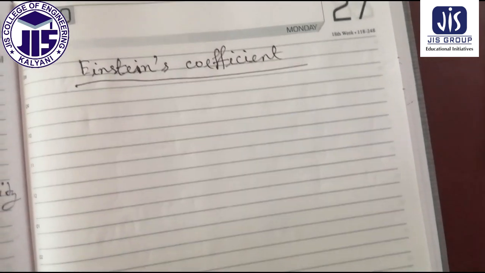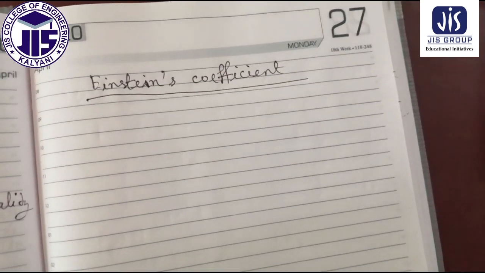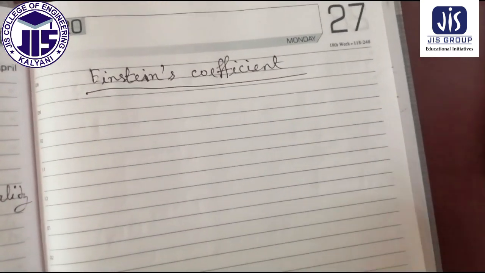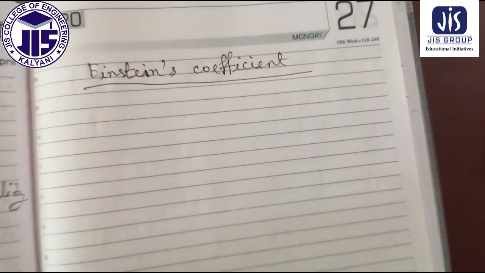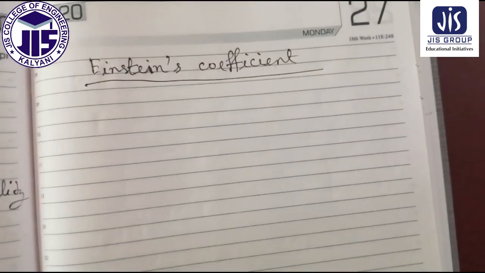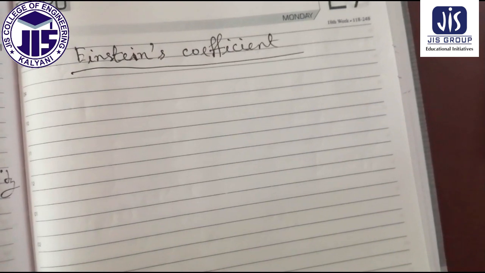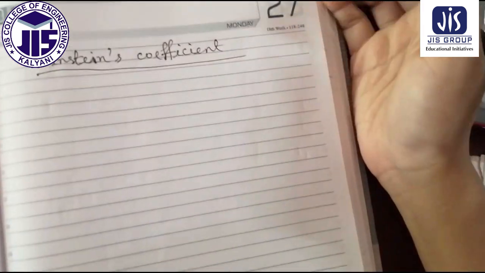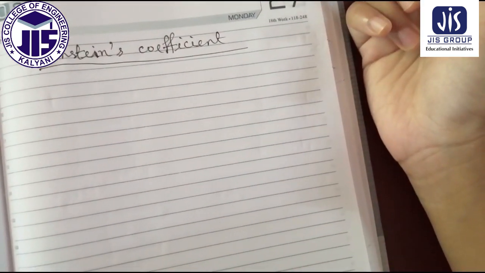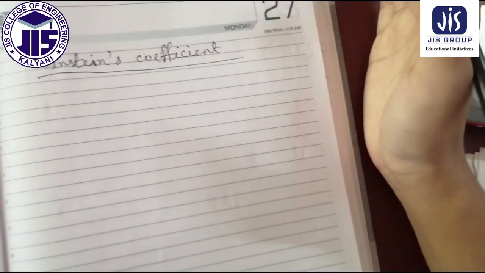So first we have to remember the concept of spontaneous and stimulated emission and their difference. Spontaneous emission was the emission which... between spontaneous and stimulated emission, there is a basic difference.